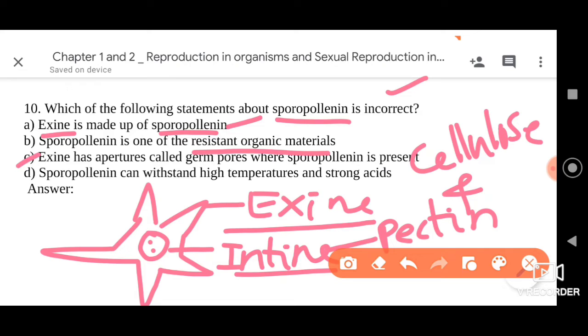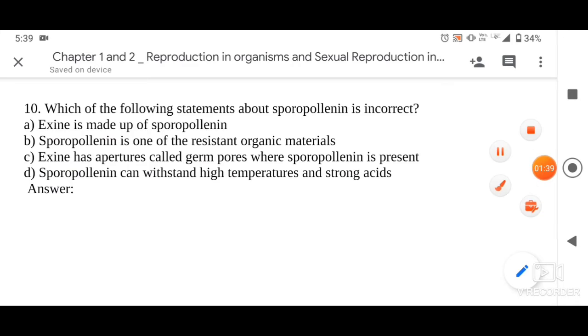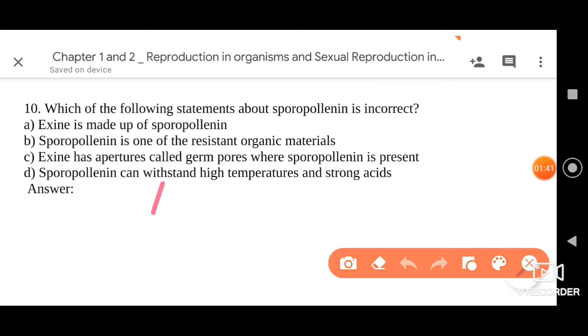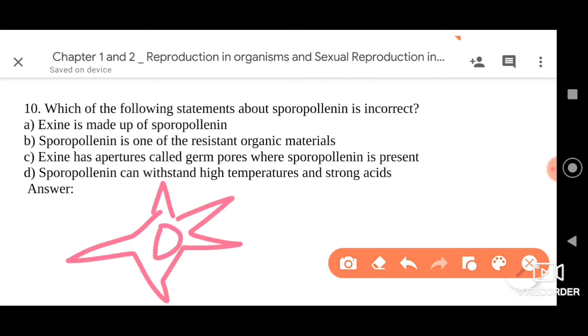Then, dear friends, option C we have here is: exine has apertures called germ pores where sporopollenin is present. They are saying yes indeed. Whenever we talk about the pollen grain structure, in the exine we have the germ pores. That's absolutely correct, my dear friends.